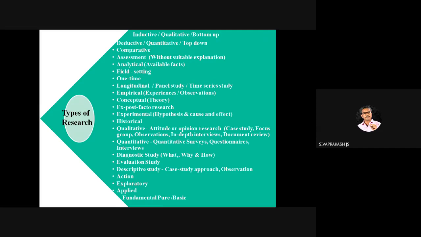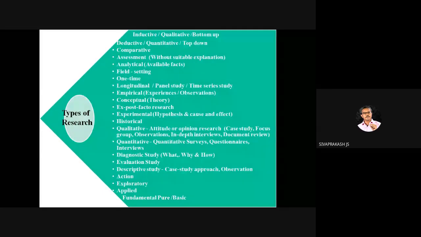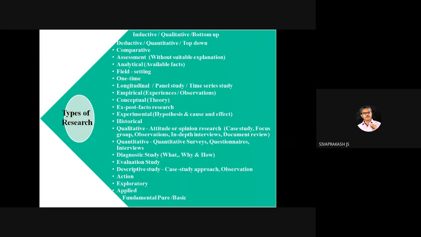Then we are moving to qualitative research. What is qualitative research? The bottom up approach, already we have seen it, then uncountable things: the attitude, our character, texture, likewise the qualitative parameters.